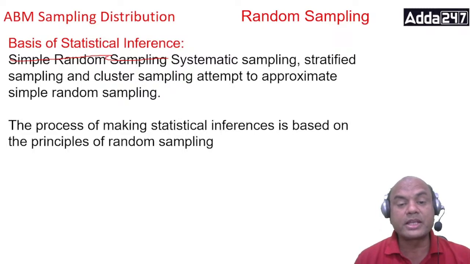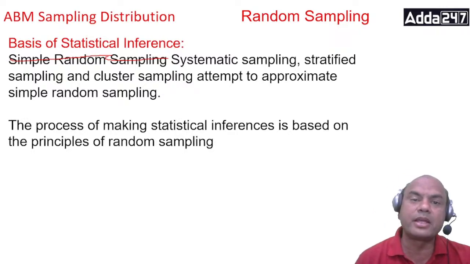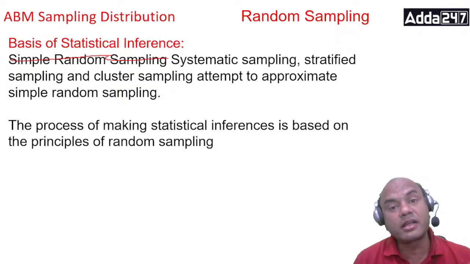The process of making statistical inferences is based on the principles of random sampling. Very importantly, remember, simple random sampling is the best sampling available throughout the world. All these systematic, stratified, cluster are taken later. They are an approximation.